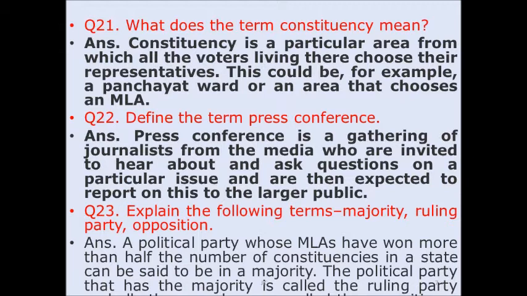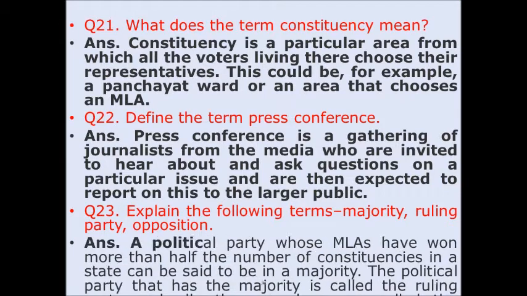Answer: A political party whose MLAs have won more than half of the number of constituencies in a state can be said to be in a majority. The party that has the majority is called the ruling party, and all others are called the opposition.